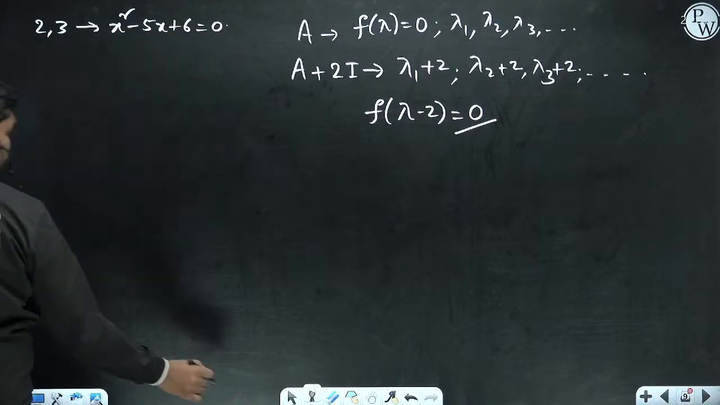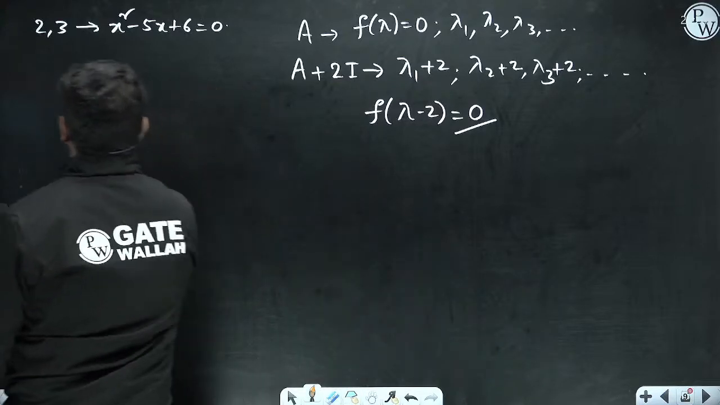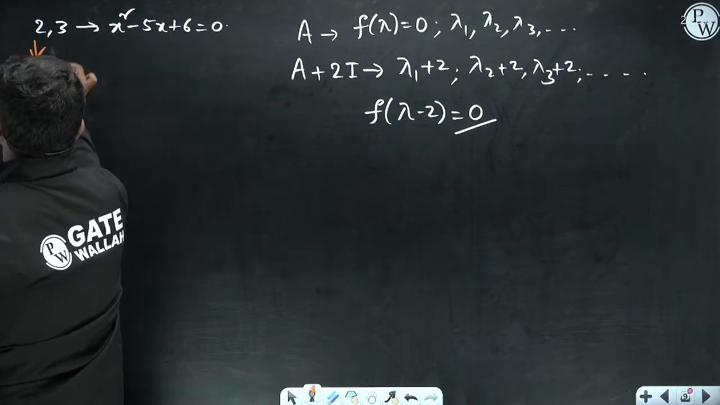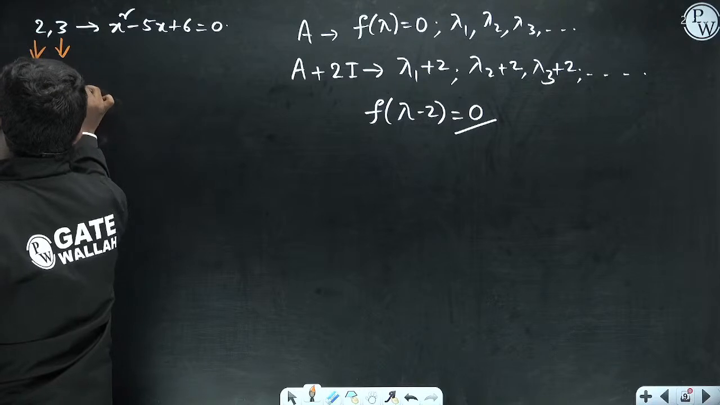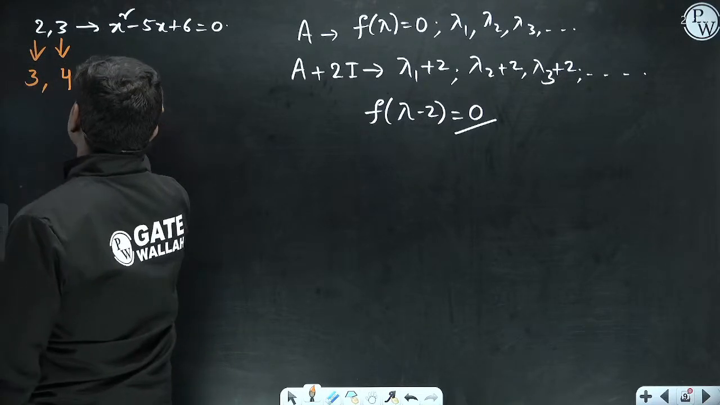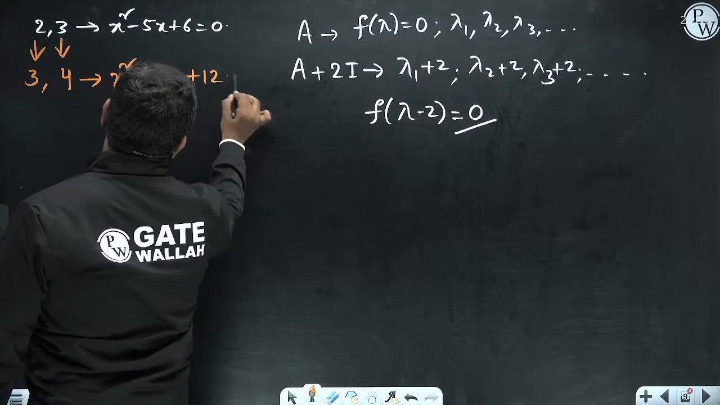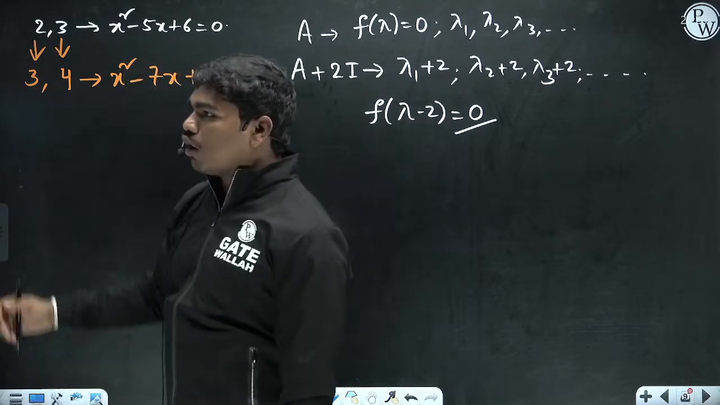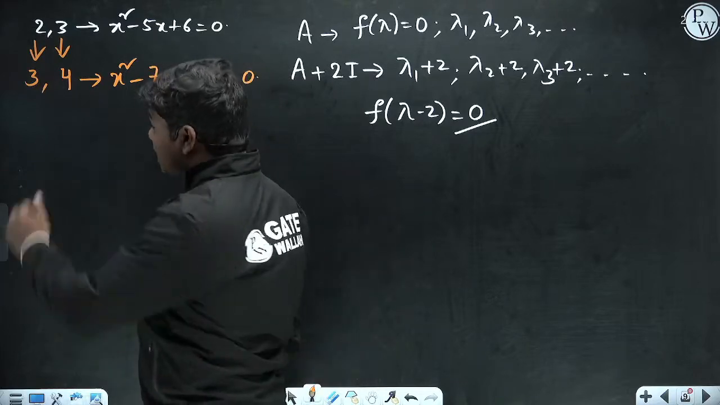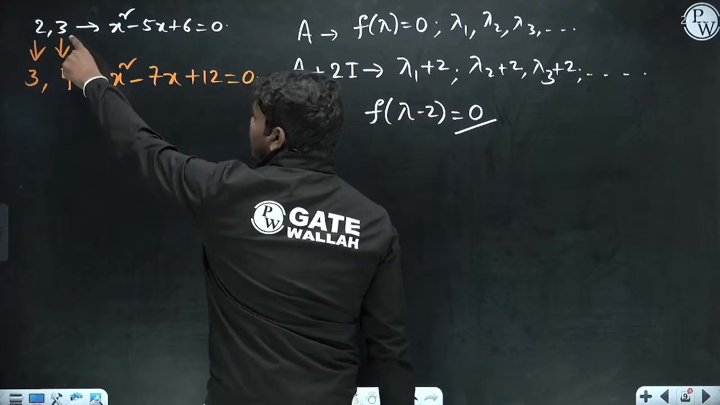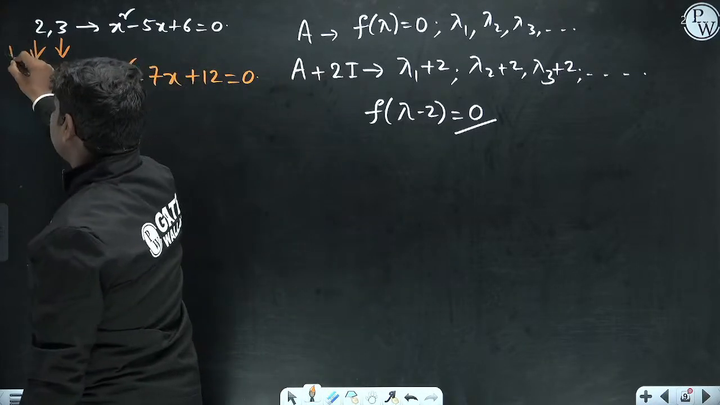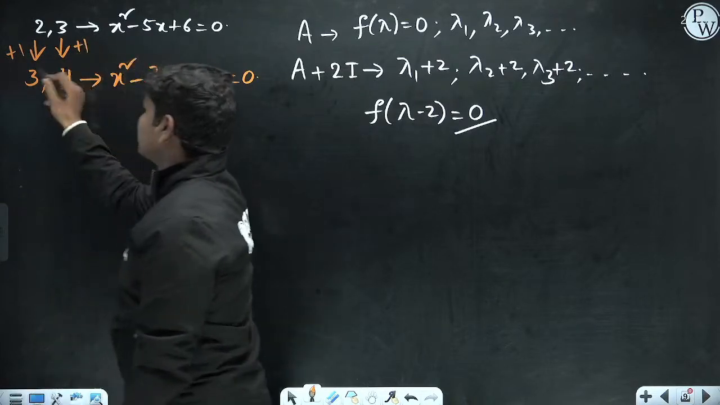Now let us suppose you increase each root by 1, then the roots become 3, 4, correct. And we know the quadratic equation with these roots is nothing but this equal to 0. You can also get this in another way: you have increased both roots by plus 1, to get 3, 4.